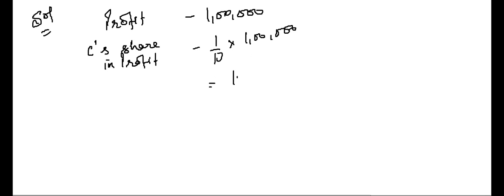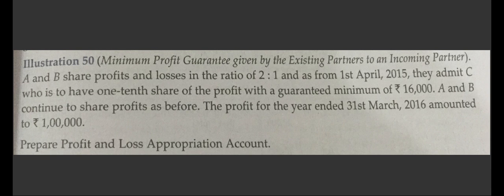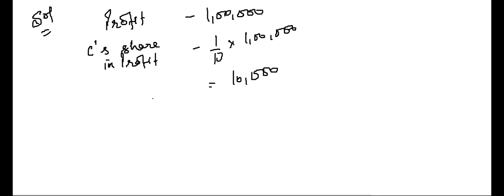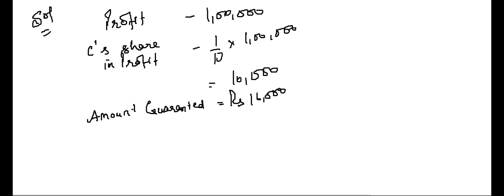How much? 10,000. But how much is the amount guaranteed to C? They admit C, who is to have 1/10 share of profit with a guaranteed minimum of 16,000. Now his share is 10,000. So that means the amount guaranteed is rupees 16,000. So C will get 10,000 or 16,000? He will get his minimum share of 16,000.